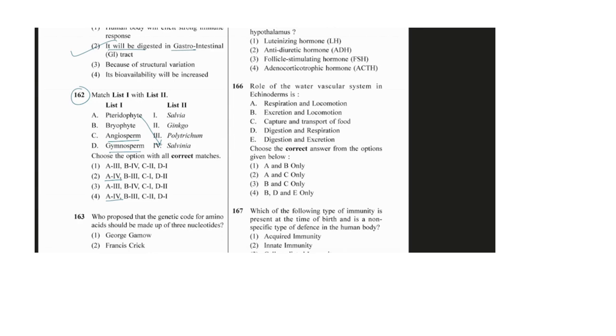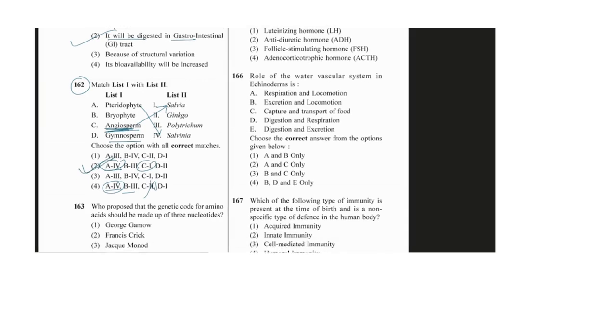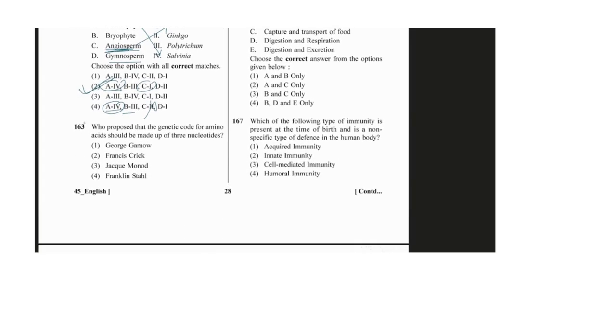So A4 is given in these two. B3 no need to see, just check C1. C is Salvinia, C1. So C1, not this one. The answer is here in front of you. You have to learn the example. The next is 163.